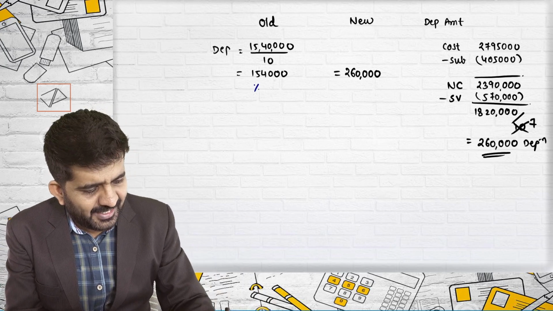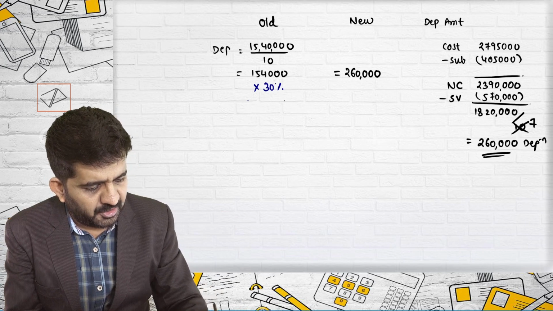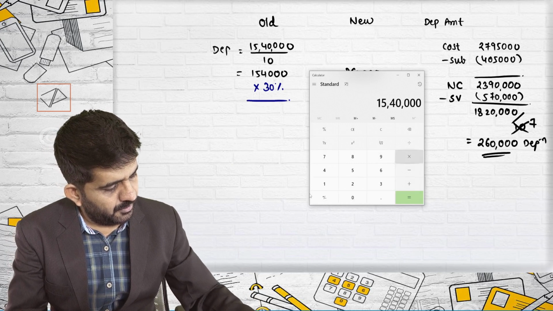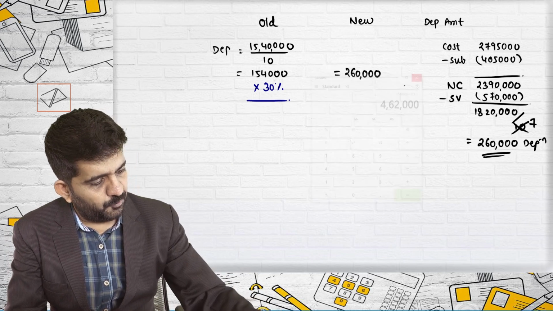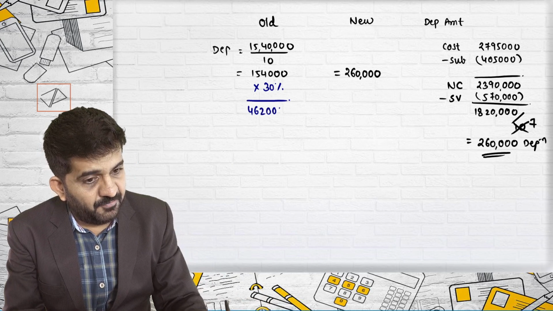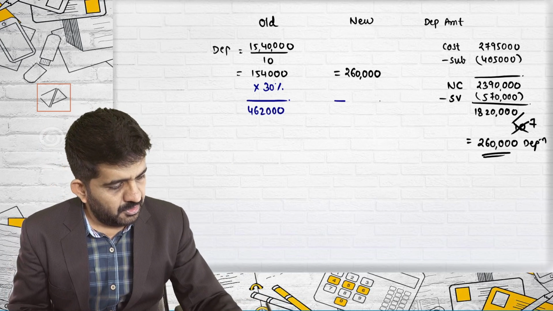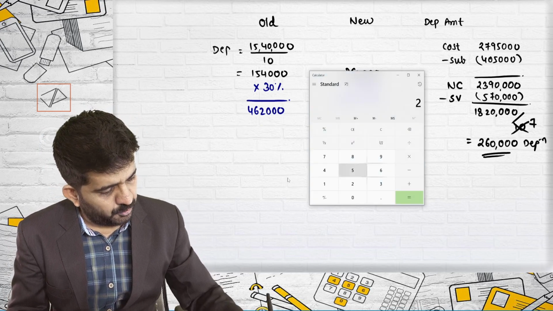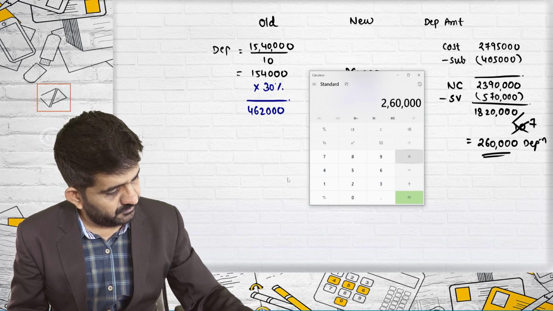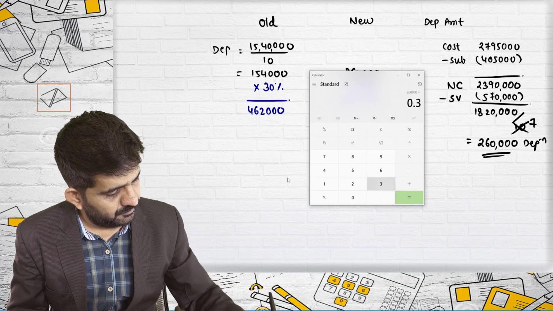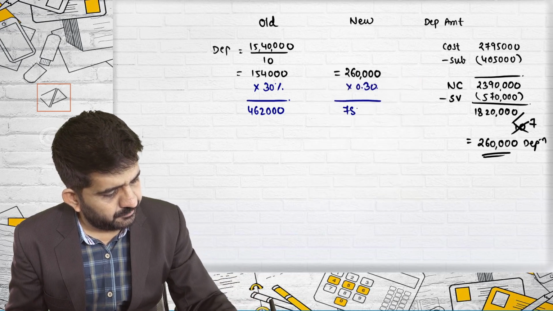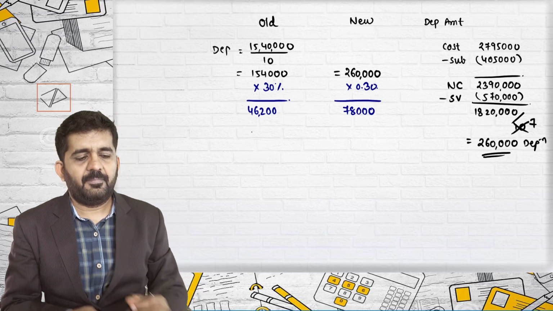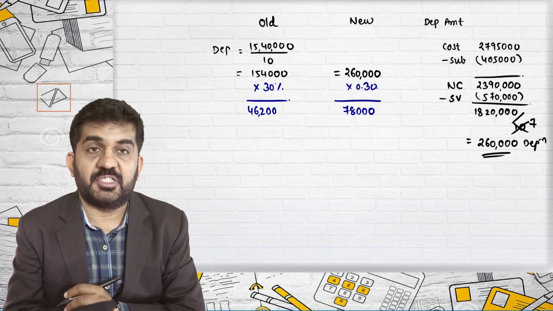You were already getting a tax benefit on the old machine at 30%, right? So 1,54,000 into 30% is 46,200.